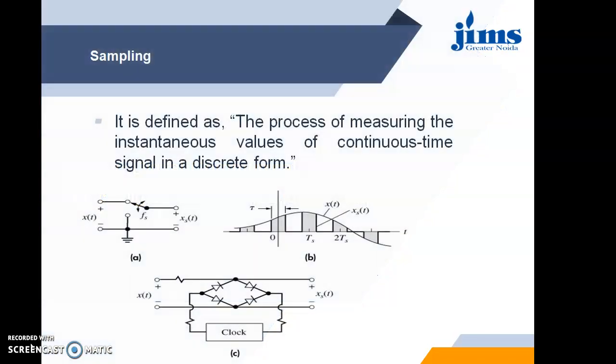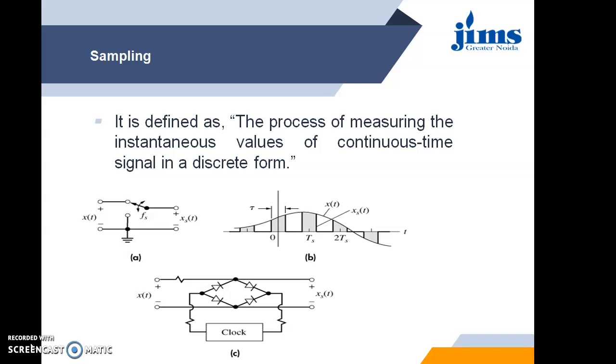So first of all, what is sampling? It is a process of converting a continuous time signal into a discrete signal. This is done by using a switch to which the analog continuous input signal is applied, and a clock is given to it at a particular duration. After every particular duration of the clock, the switch becomes closed and passes the signal, and after that it becomes open and stops the signal.